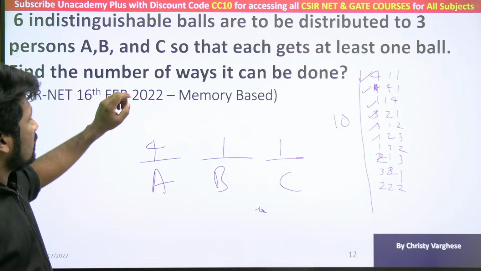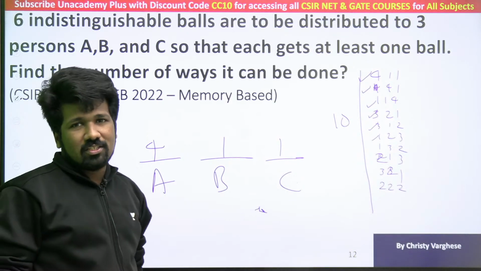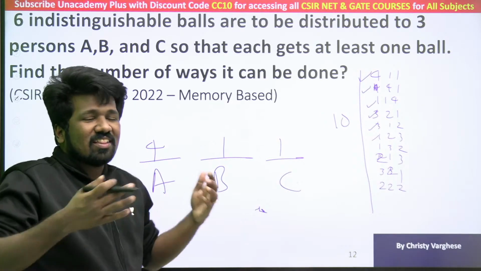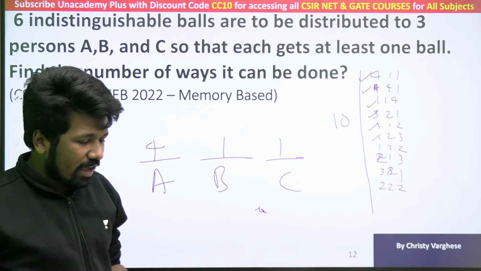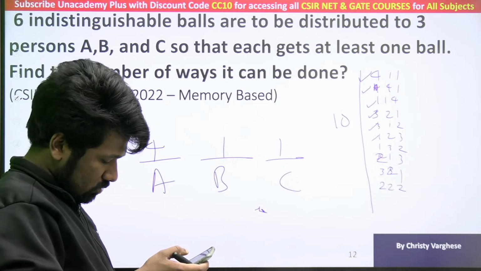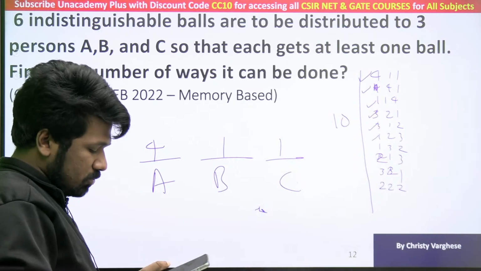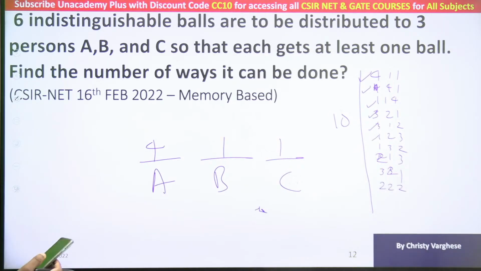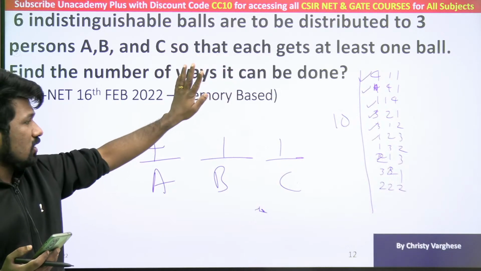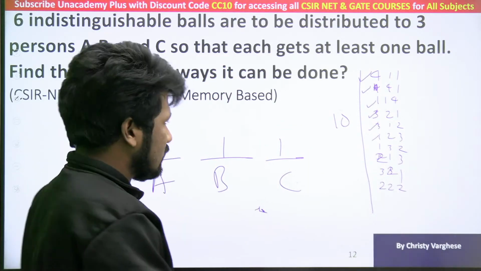If this indistinguishable is gone from the question, the answer will totally change. And if the three persons were identical, that will never happen or very rarely happen. 10 was in the options. Okay, so most probably this should be the correct answer if there is no change in the question. Please tell me whether you are clear about this logic or not.